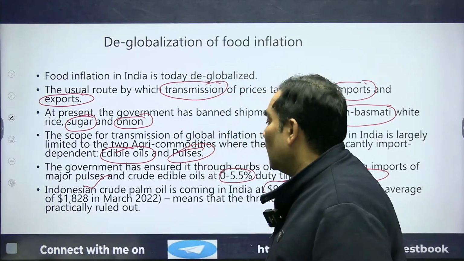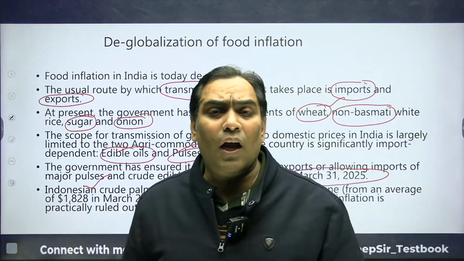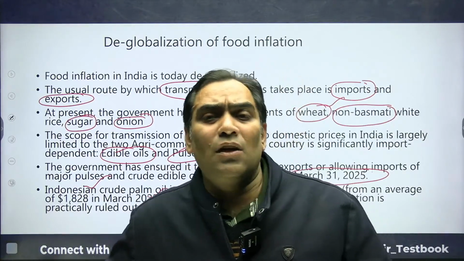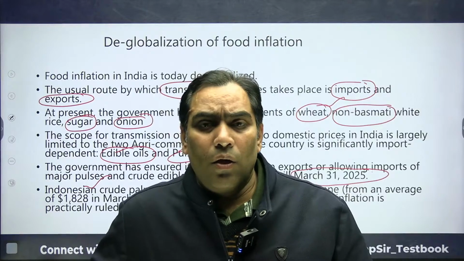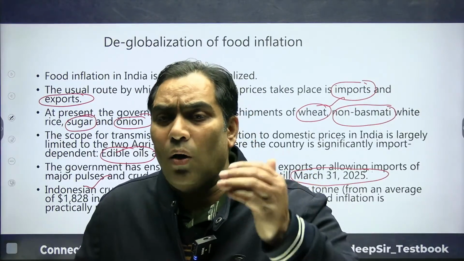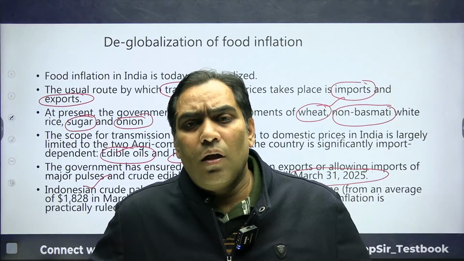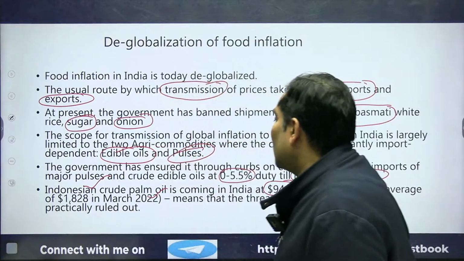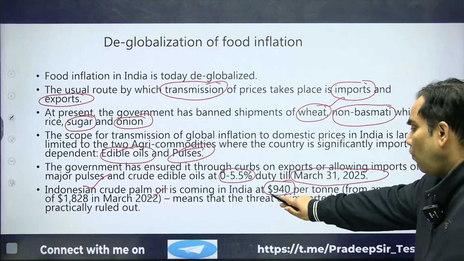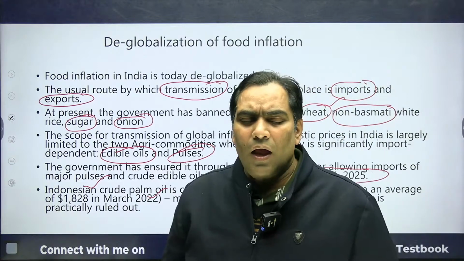Earlier, in March 2020, it was $1,828 per ton. So it was almost double, which means the import cost has reduced to almost half. As I said, Indonesian crude palm oil is coming to India at the rate of $940 per ton, not rupees.